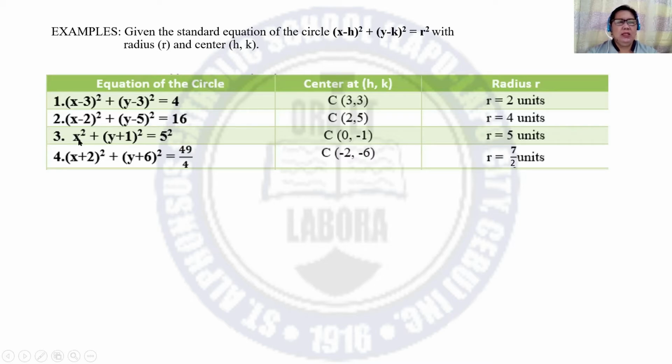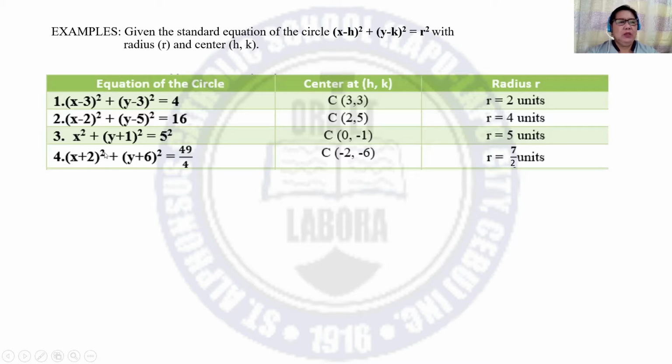Since this is only x squared, the value of h is 0. And here, this is positive 1. So originally, this is y minus negative 1. So the value of k is negative 1. That is why the coordinates of the center, we have 0, negative 1. And the value of r is 5 units.